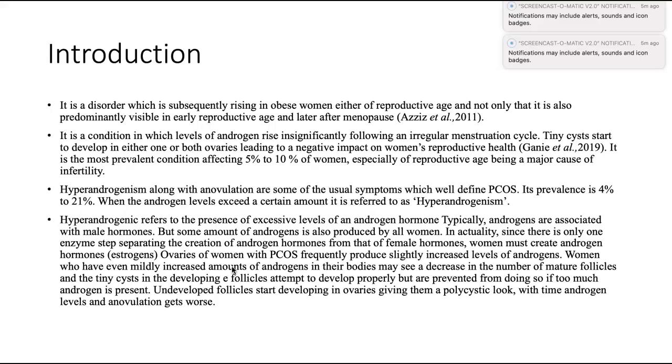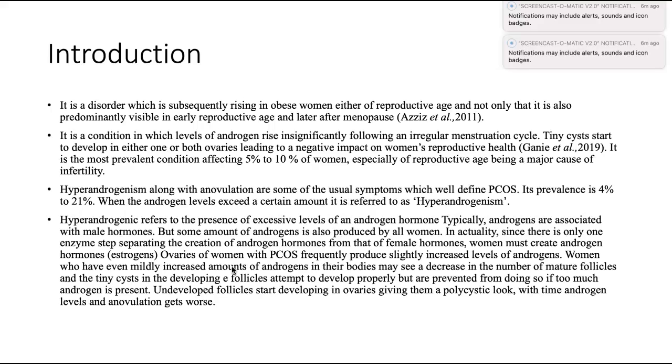Hyperandrogenic refers to the presence of excessive levels of androgen hormone. Typically, androgens are associated with male hormones, like testosterone, but some amount of androgen is also found in women. In actuality, since there is only one enzyme step separating the creation of androgen hormones from that of the female hormone estrogen, women must create androgen hormones.